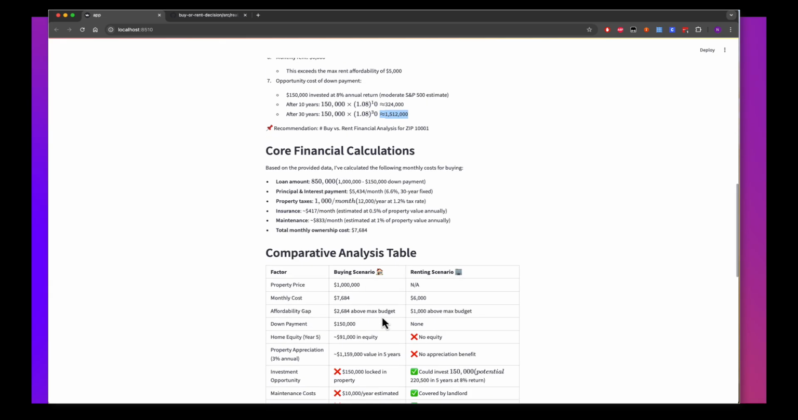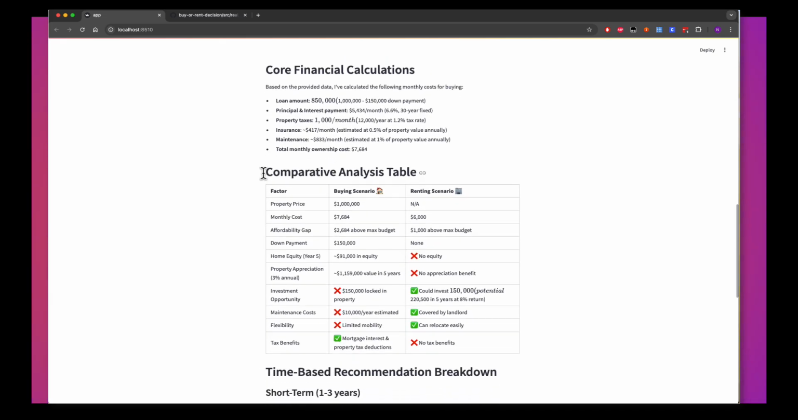Now it's going and making a decision. I really like this comparative table analysis. It will be telling me, okay, property price, this one, this one I will be paying this much of monthly cost. This is there. I will be having 2,684 as above, and then this is like 1,000 because I have an affordability of 5,000, right? So down payment I will be paying this much, none. Home equity over 5 years this much, I have 0 equity.